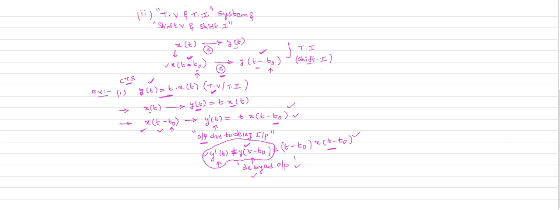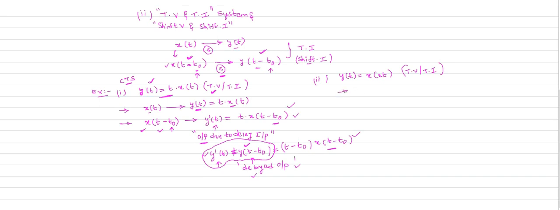Let me quickly explain the same concept by taking another example, so you can understand. A continuous time system is described by the equation y of t equal to x of 2t. Now you check whether the given system is a time variant system or time invariant system. This is also called shift variant or shift invariant system.